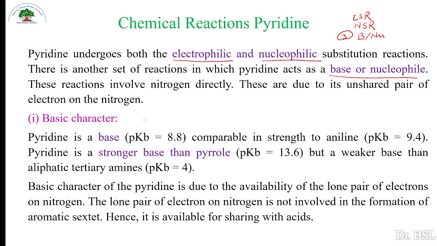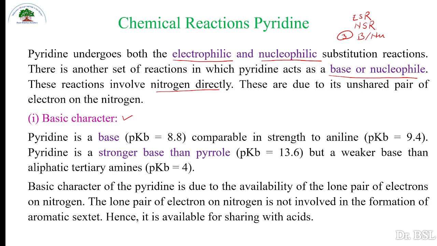These reactions involve nitrogen directly. That means these reactions are due to the presence of nitrogen in pyridine. These are due to its unshared pair of electrons on nitrogen, and specifically, this unshared or lone pair on nitrogen is responsible for all these reactions. So let us see one by one how the basic character of pyridine is shown.